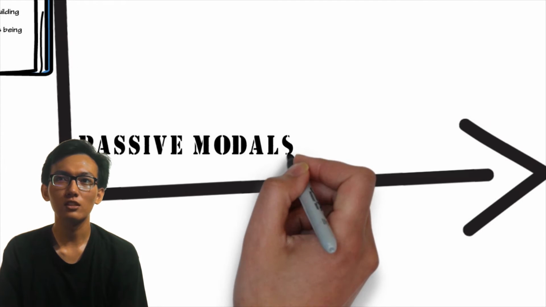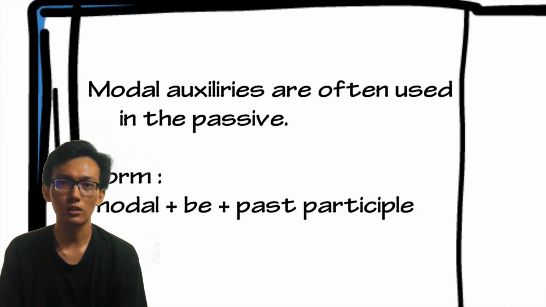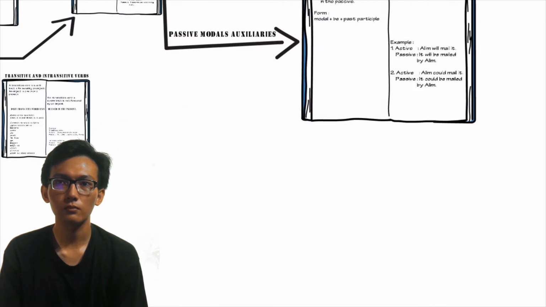Next is passive modal auxiliaries. Modal auxiliaries are often used in the passive. The form is modal plus be plus past participle. Example, the first one, active: Alim will mail it. The passive: it will be mailed by Alim. The second example, active: Alim could mail it. The passive: it could be mailed by Alim.